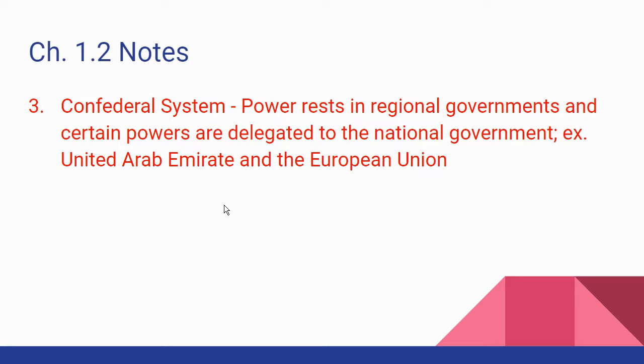And during the Civil War, the South was a confederacy, or a confederal system, and one of the reasons for the loss of the war in the South was because the Confederacy did not give the national government enough power to really execute the war. That's a whole other class. We'll talk about that some other time. But those are the ways that power is organized differently in different systems. Make sure you're familiar with those.